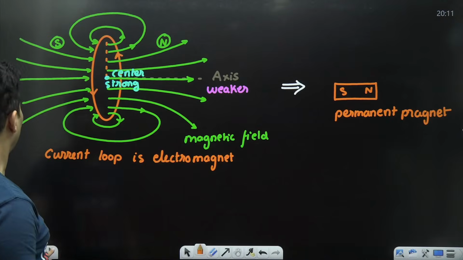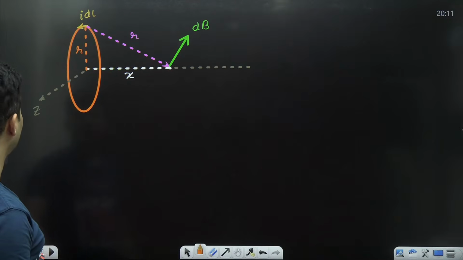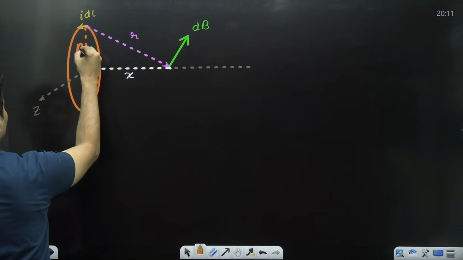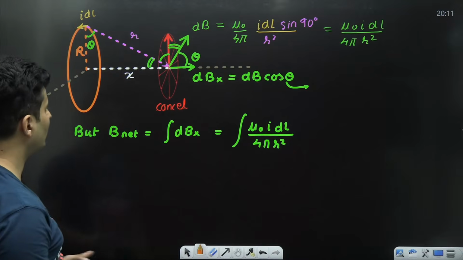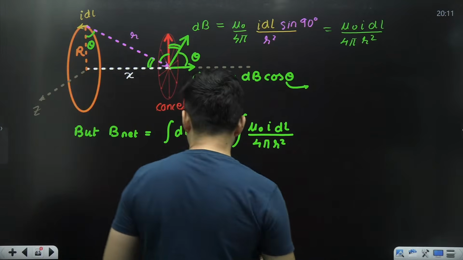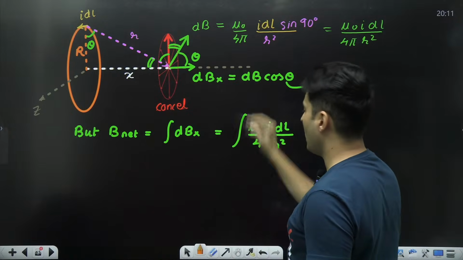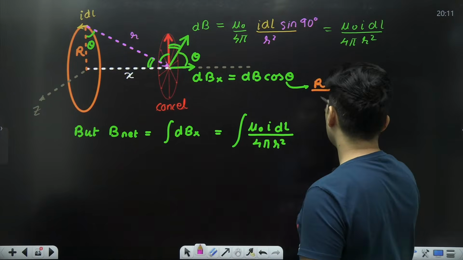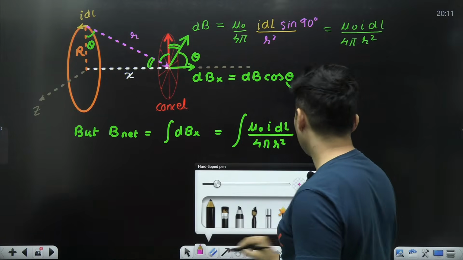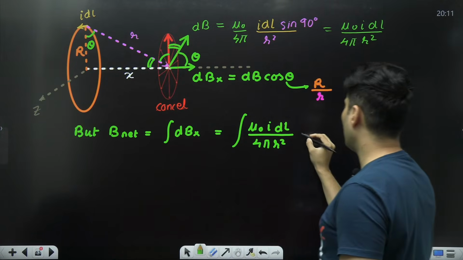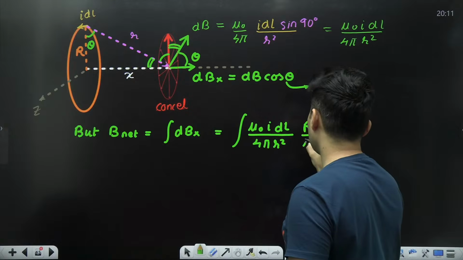The radius of that loop versus small r are completely different things, so let's write them separately. Cos theta is adjacent, which is basically R, divided by hypotenuse, which is basically small r. So this formula will just become R by small r.